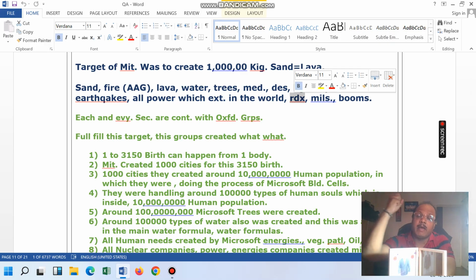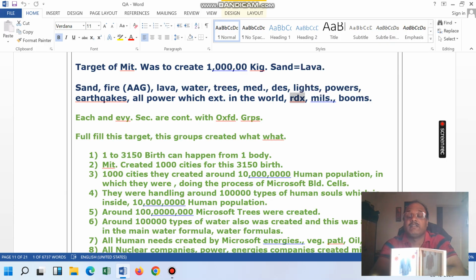If you have an entire bag of RDX, or even entire buildings full of RDX, then also you can't blast even 15, 16, 30, 40 steps. So without this group, RDX is zero, it is nothing.